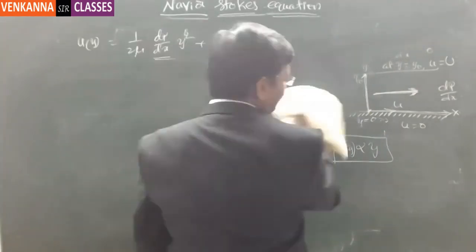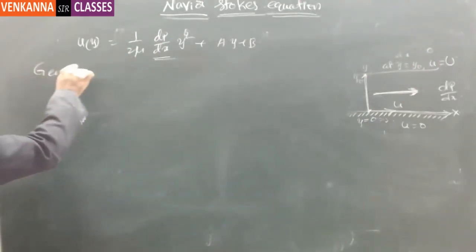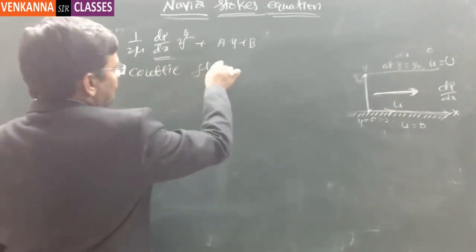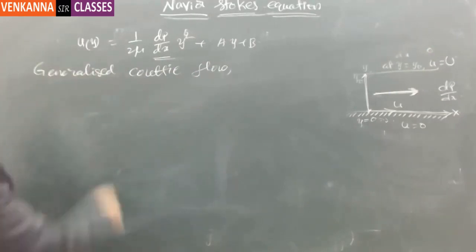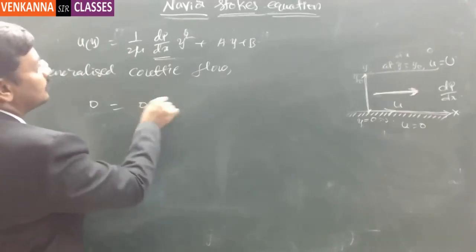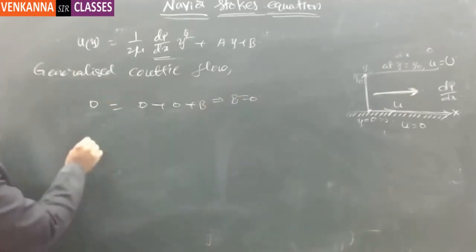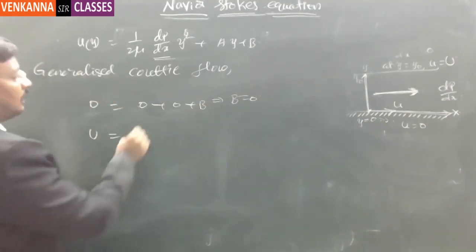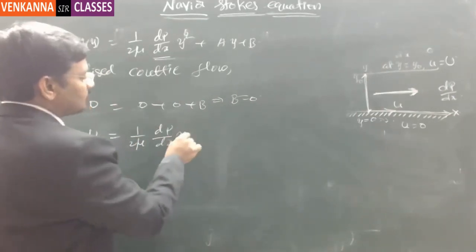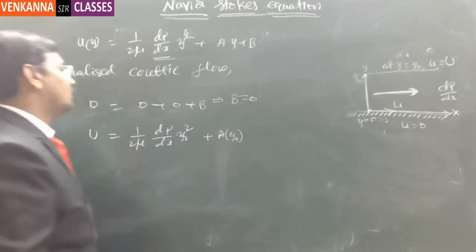Now suppose it is generalized Couette flow. Then u is 0 at the bottommost point where y equal to 0. It implies b is equal to 0, since it is 0 plus 0 plus b. Then at the topmost point, the velocity is U, so U equals 1 by 2 mu dP by dx into y naught square plus a times y naught, plus b which you can treat as 0.